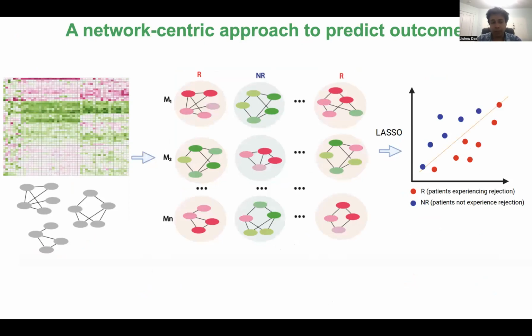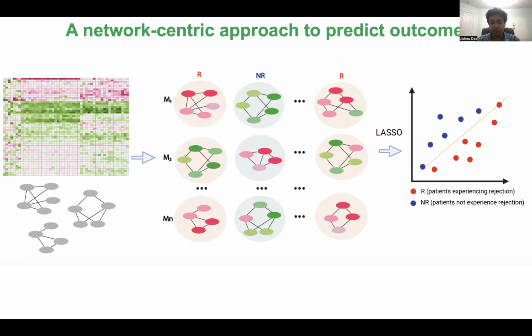So, of course, as we all know, genes are not independent, but the protein products encoded by these genes are part of a complex underlying protein-protein interactome network. So the network-centric approach that we used leverages the structure and topology of the underlying protein network. It clusters the protein network into modules and then overlays expression data onto these modules to use the modules as decision boundaries rather than the genes themselves as decision boundaries. On the expression modules, we of course use a lasso-based approach to classify Rs, patients experiencing rejection, versus NRs, patients who do not experience rejection.